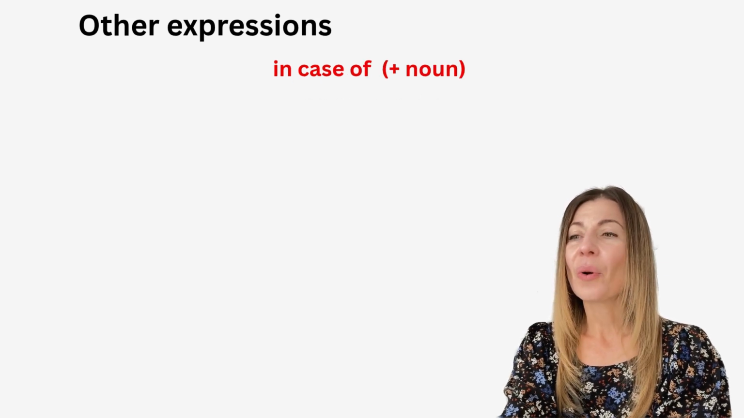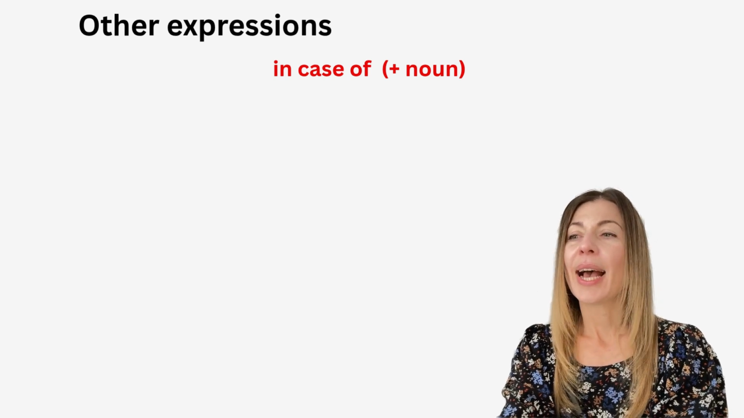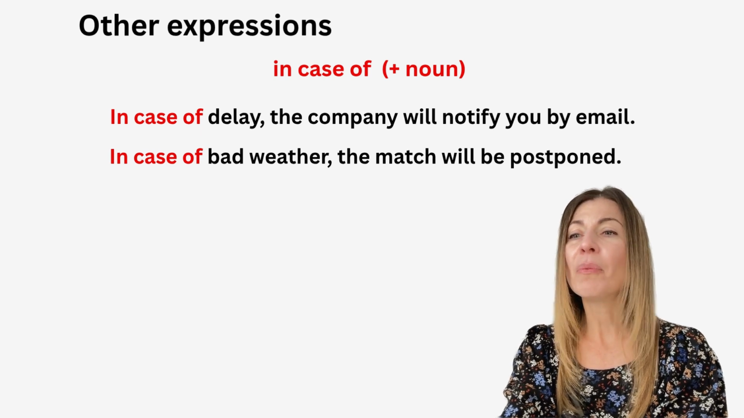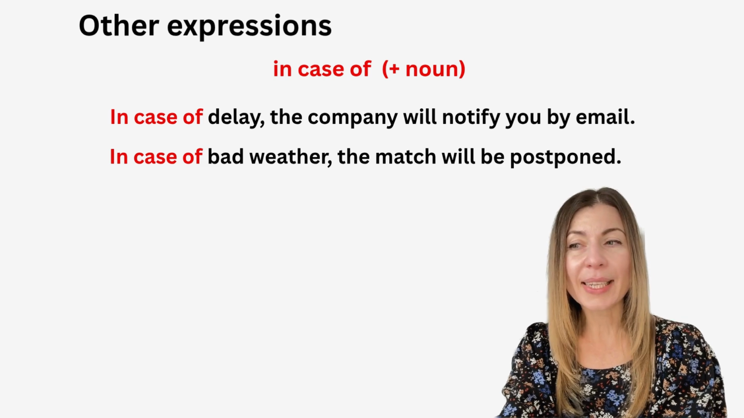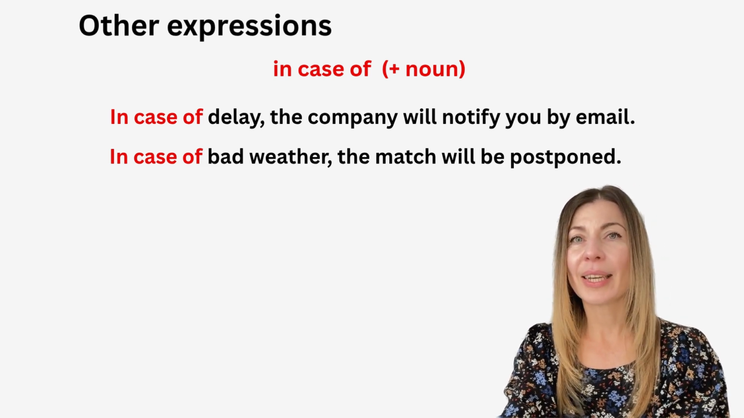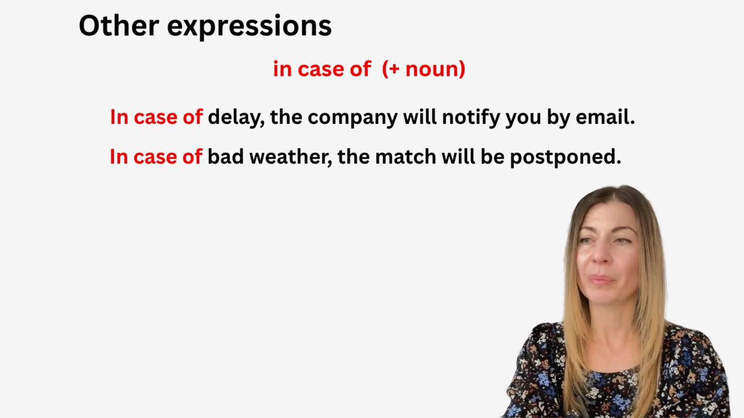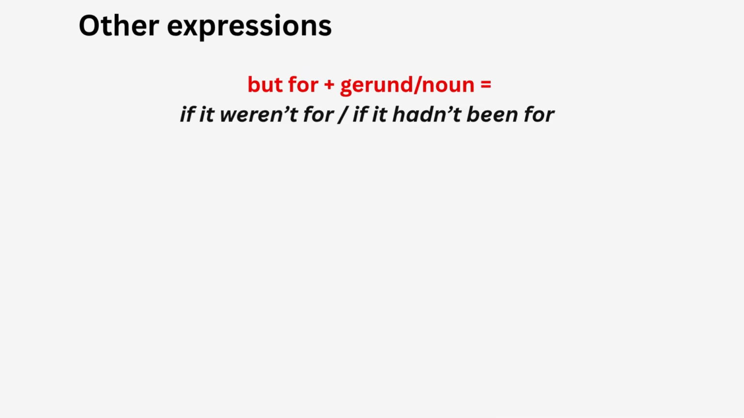Okay, so a few more examples. In case of delay, the company will notify you by email. Or in case of bad weather, the match will be postponed. So you see, "in case of" requires a noun or a gerund form, but in both cases we have a noun. Let me show you one more example with another structure, "but for," and then we shall use a noun